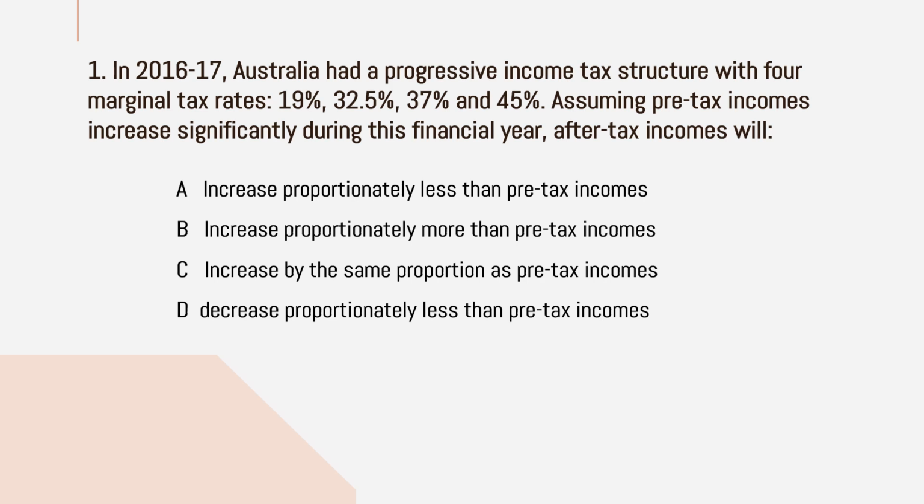In 2016-17, Australia had a progressive income tax structure with four marginal tax rates of 19%, 32.5%, 37% and 45%. Assuming pre-tax income is increasing significantly during this financial year, what will happen to the after-tax income? Option A, increasing proportionally less than the pre-tax income. Option B, increasing proportionally more than the pre-tax income. Option C, increase by the same proportion as pre-tax income. Option D, decrease proportionally less than the pre-tax income.